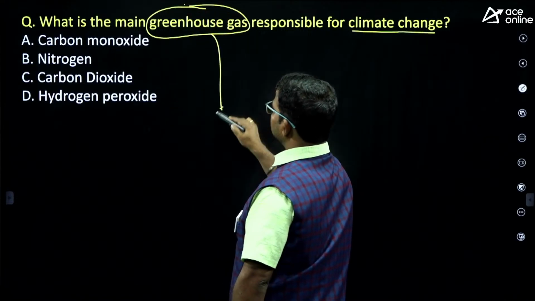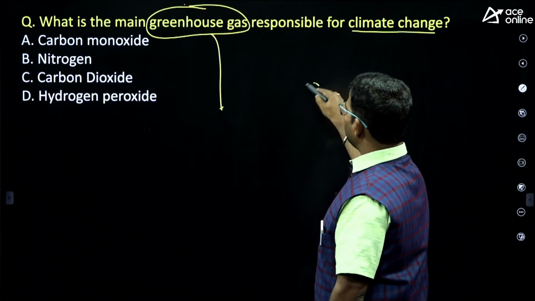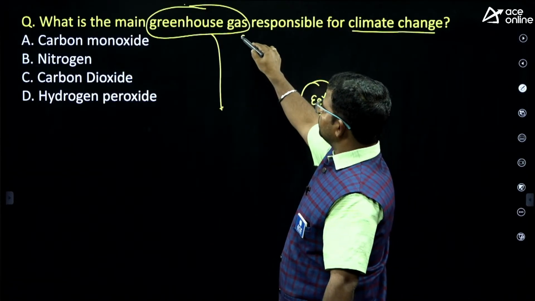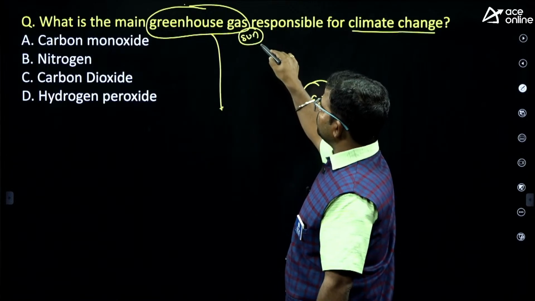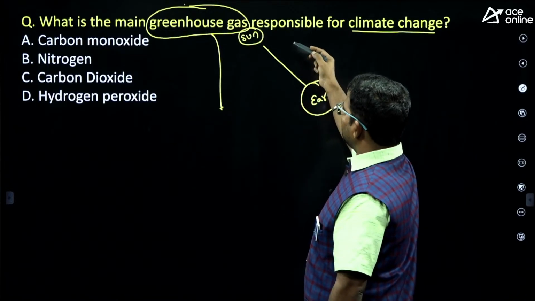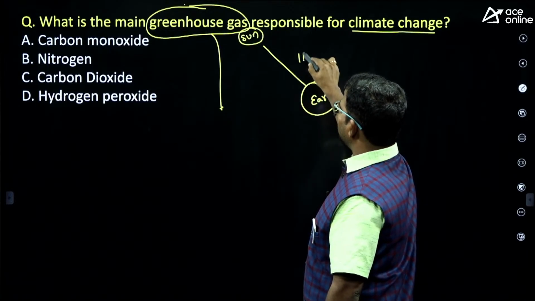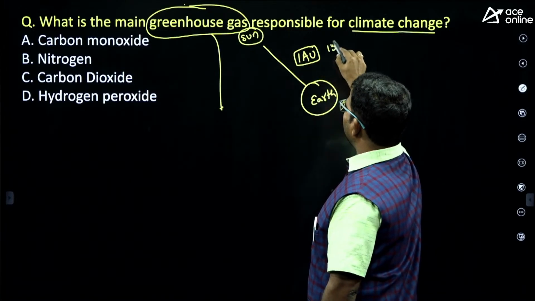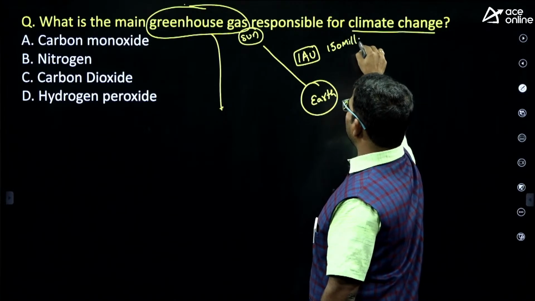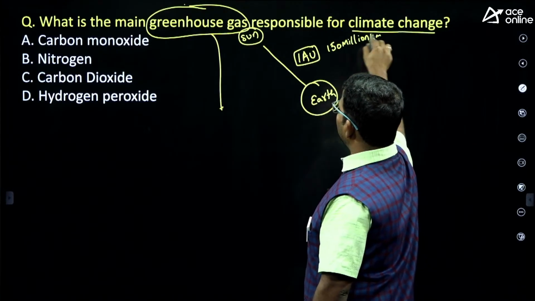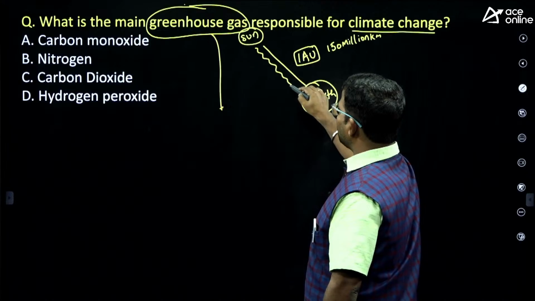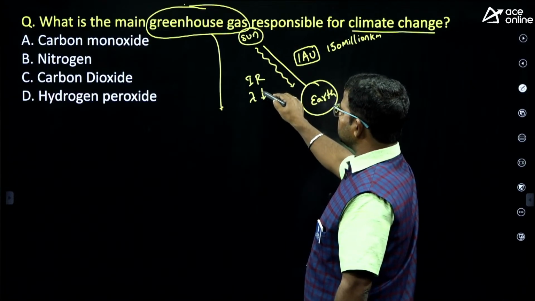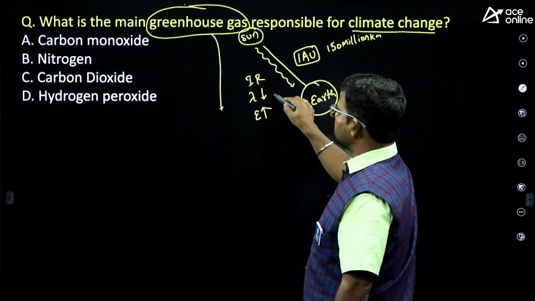Actually, guys, in our atmosphere, let's consider this is Earth and here is the Sun. The distance between Earth and Sun is 1 astronomical unit, around 150 million kilometers. From the Sun we are getting radiation. The wavelength is very small, which means the energy of this radiation is very high.